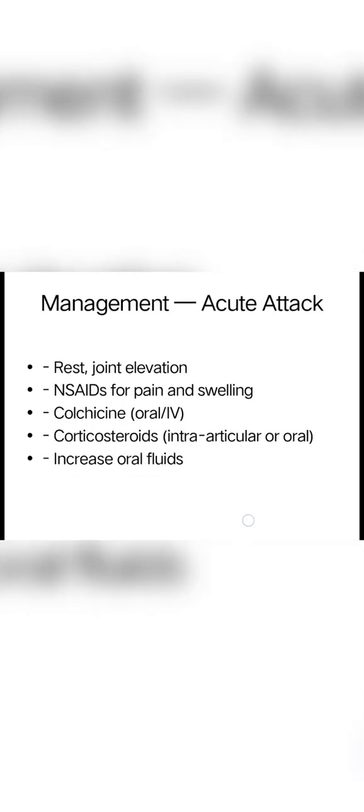Then moving to the management. During the acute stage, we should rest and elevate the joint. Also, you can apply cold or heat packs to reduce the inflammation. Then NSAIDs for pain and inflammation. Then colchicine, orally or IV, for acute symptoms and prevention. Then corticosteroids, which are injected into the joint or taken orally, and increase the oral fluid intake.